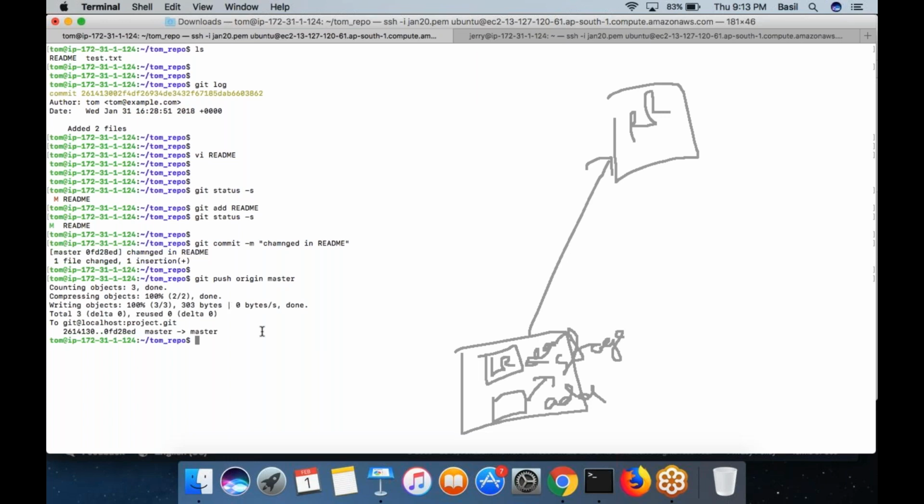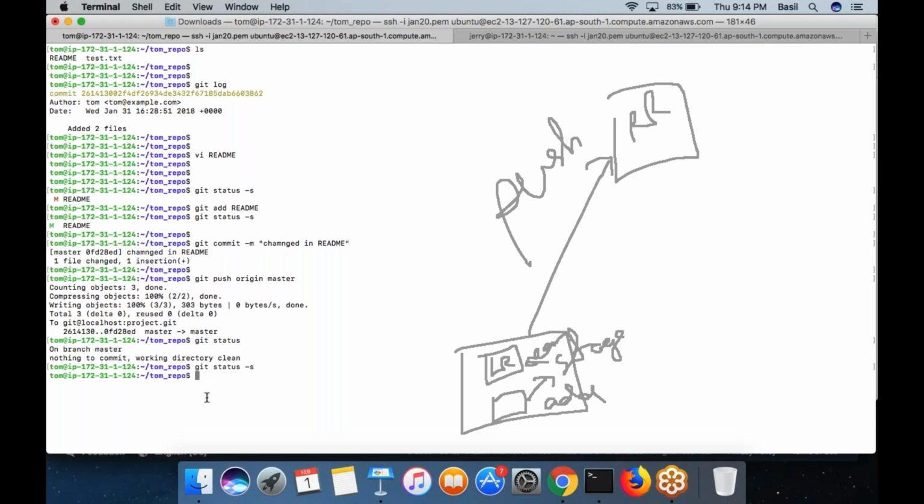So now I made more modification, made another commit. This new commit also I pushed into the remote repository. So now run this command git log or git status. You can run right now git status or git status -s. If you run it, it won't show you anything.